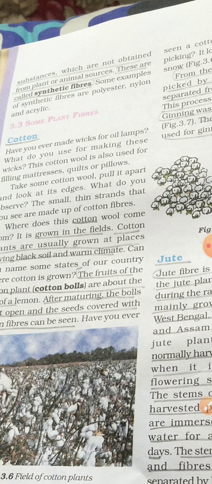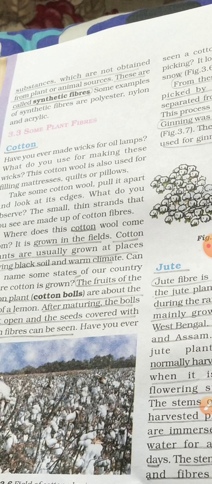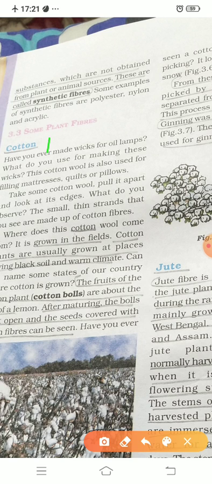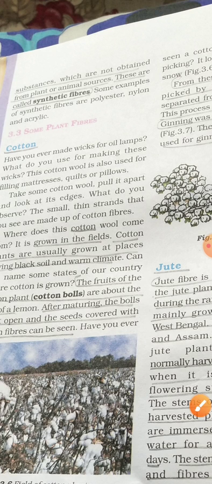Now comes topic 3.3, some plant fibers. The plant fibers are here, as you can see. The first one is cotton and the second one is jute. So there are two types of plant fibers shown in our chapter, cotton and jute. The first one is cotton. Let us study. Have you ever made wicks for oil lamps? Well children, do you know what wicks are?